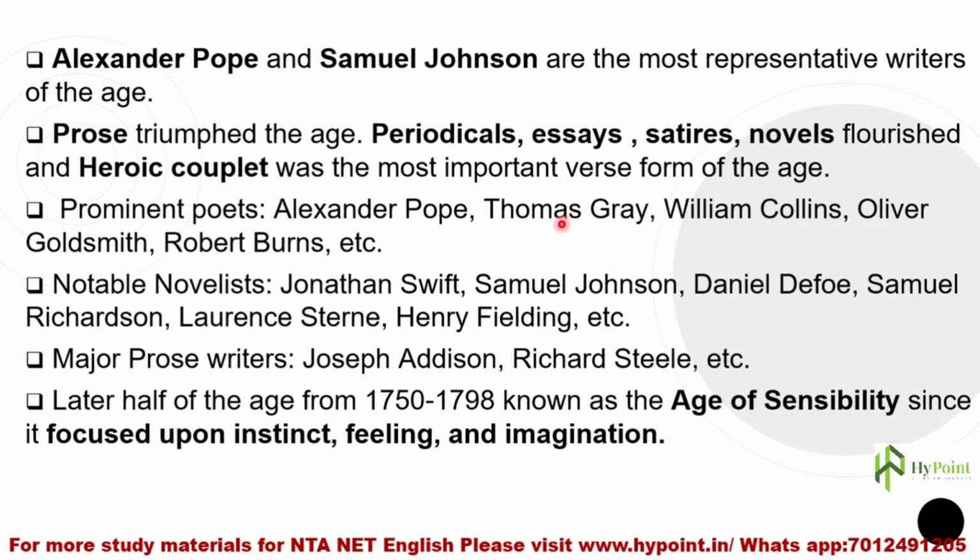Thomas Gray actually belongs to the age of sensibility, that we will discuss later. The Elegy Written in a Country Churchyard. William Collins, Ode to Evening. Oliver Goldsmith has written some poems as well. He also has written a sentimental comedy known as She Stoops to Conquer. Then Robert Burns. So these are the major prominent poets we could see in this age.